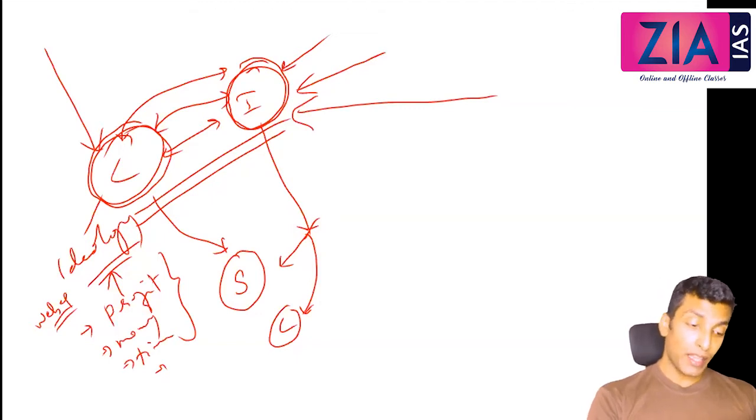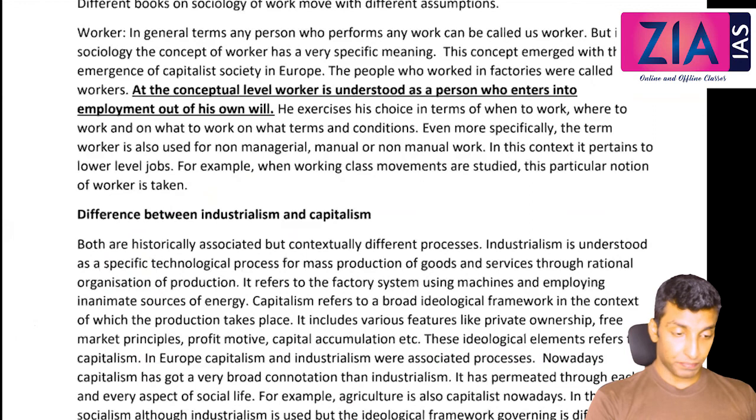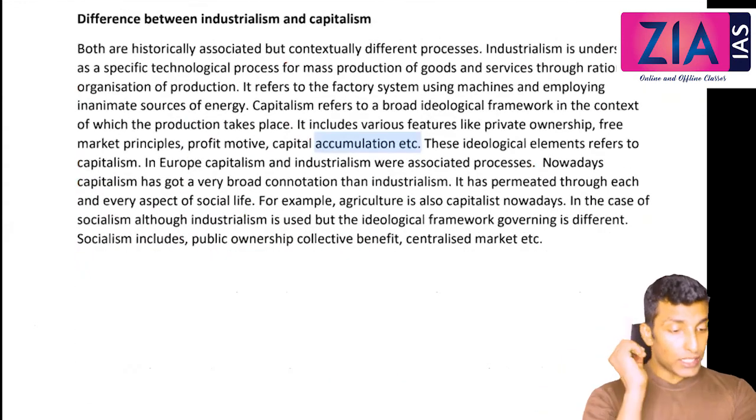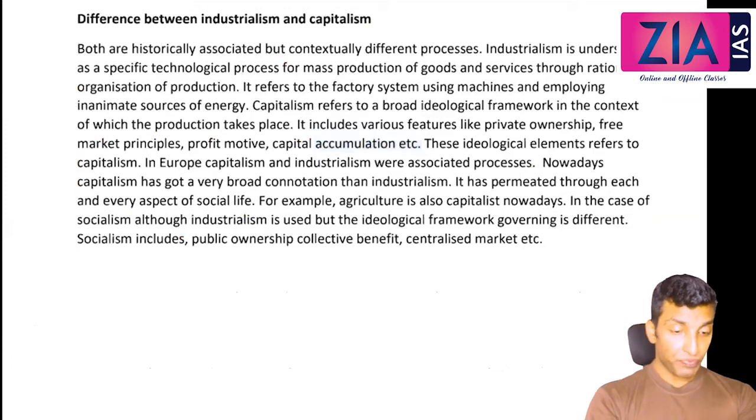But there can be a non-capitalist society also based on industrialism. For example, if you see China, Russia, etc., they are all industrial societies, although they claim that they are not capitalist societies. Okay, so that's the fundamental difference. Both are historically associated, but contextually different processes.